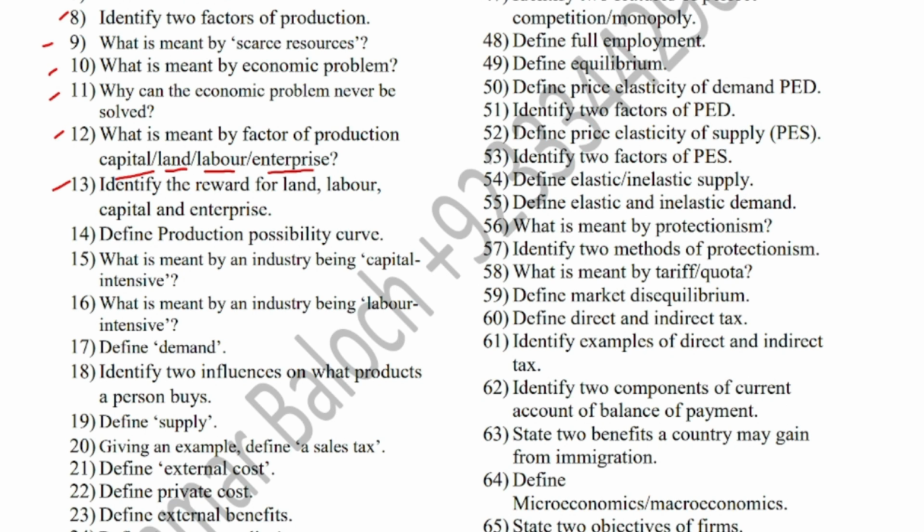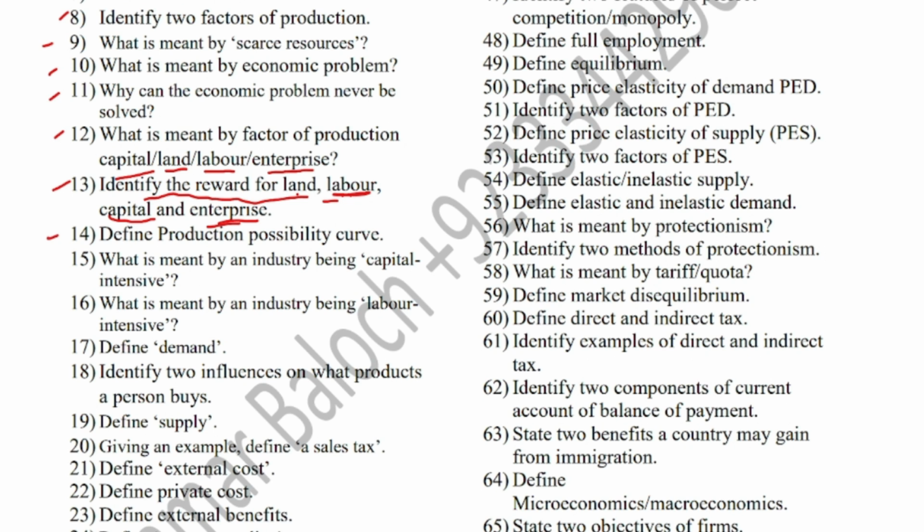Question number 13 is identify the reward for land, labor, capital and enterprise. The reward for land is rent, the reward for labor is wages and salaries, the reward for capital is interest, and the reward for enterprise is profit.